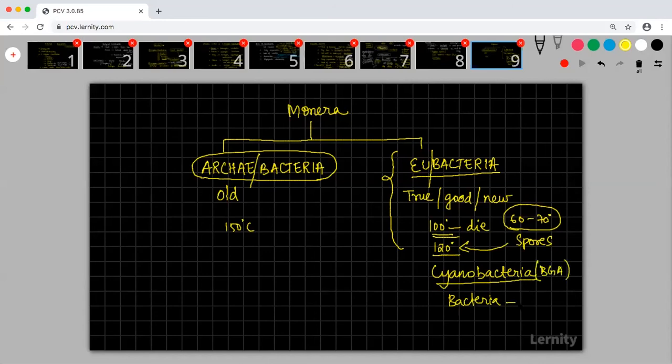Now we are not talking about viruses, we are talking only about bacteria, so please let us restrict ourselves to bacteria. Monera includes two types, and sulfur bacteria and all will come under eubacteria only.